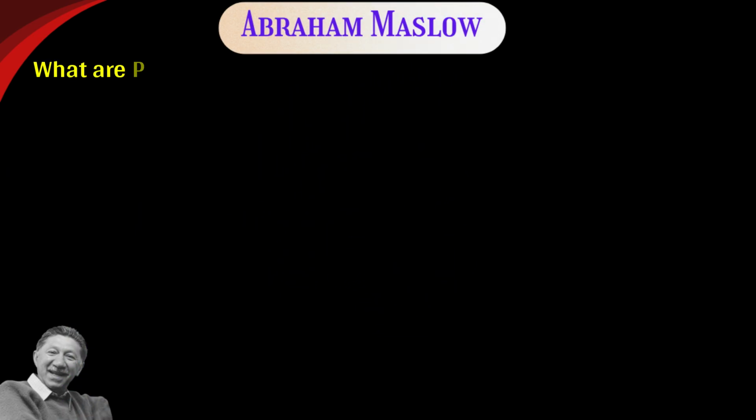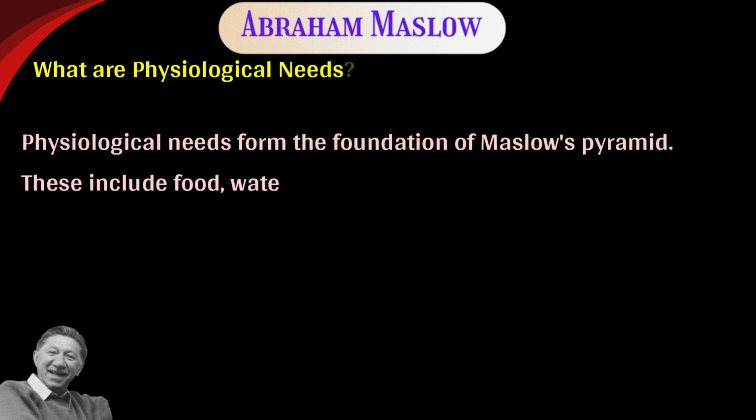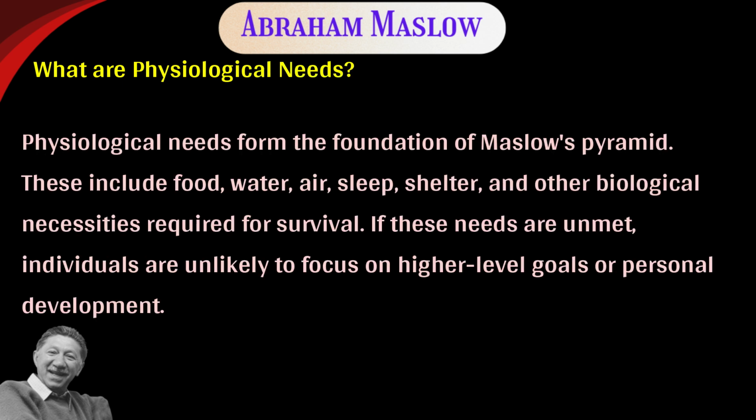What are physiological needs? Physiological needs form the foundation of Maslow's pyramid. These include food, water, air, sleep, shelter, and other biological necessities required for survival. If these needs are unmet, individuals are unlikely to focus on higher-level goals or personal development.